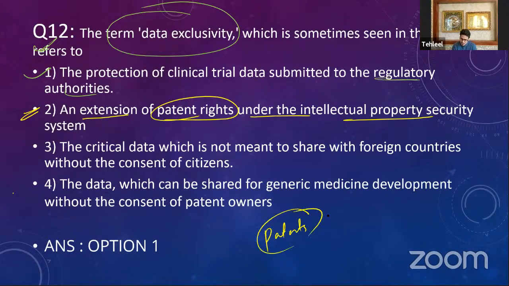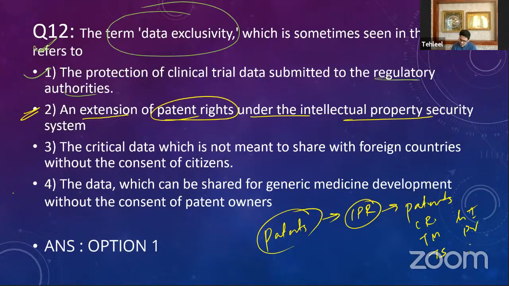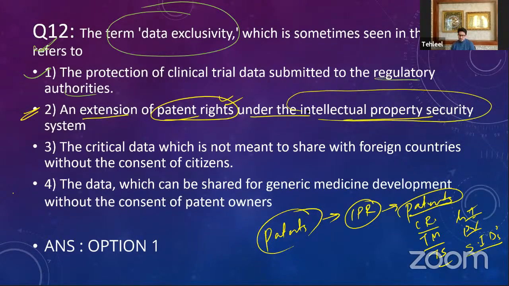Now, you should know that this is a topic of intellectual property rights, in which we discuss patents, copyrights, trademarks, trade secrets, geographical indications, plant varieties, and semiconductor industrial designs, or industrial layouts, we call them. Now, all of these things are your intellectual property rights. Now, this is a question regarding patents. The option is that it's an extension of patent rights under the intellectual property security system.